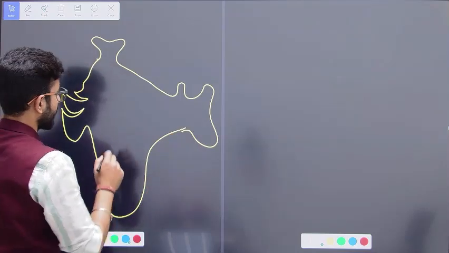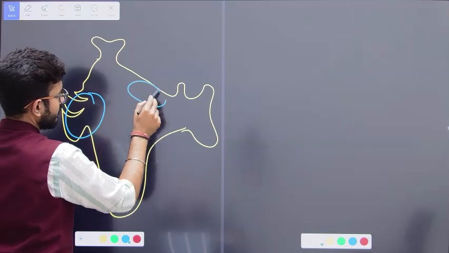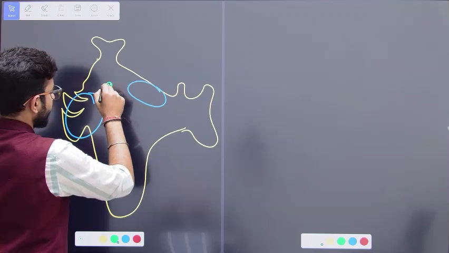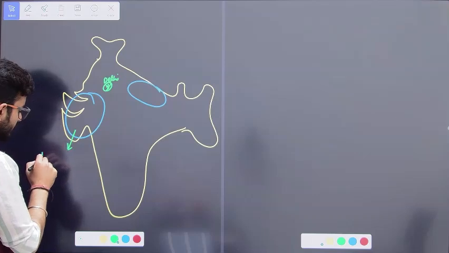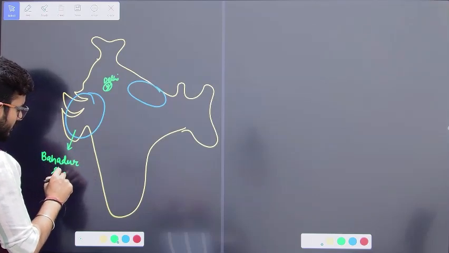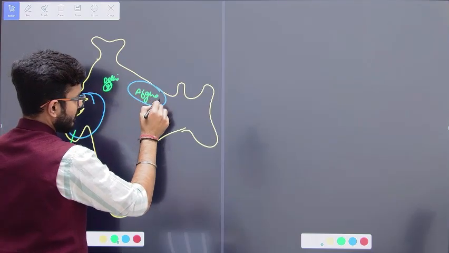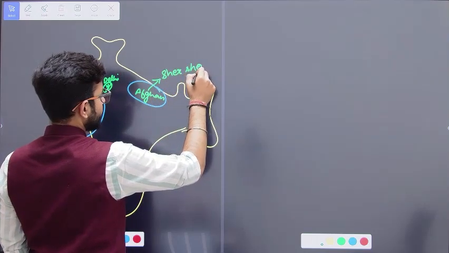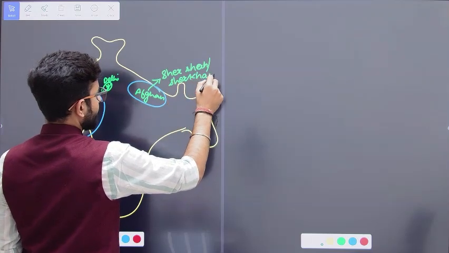there were two dynasties at that point of time. One in the Gujarat area, and one here in the Bihar area. And Humayun was here in Delhi. In the Gujarat area, there is going to be the Gujarat ruler, that is Bahadur Shah. Whereas in the Bihar area, there is going to be an Afghan ruler, and that Afghan ruler is Sher Shah. Sher Shah can also be known as Sher Khan. So he was the ruler.